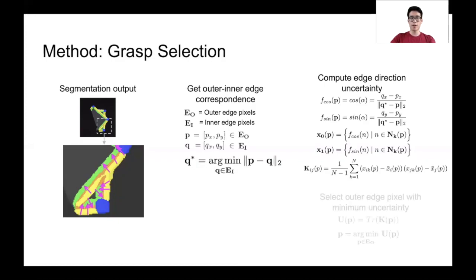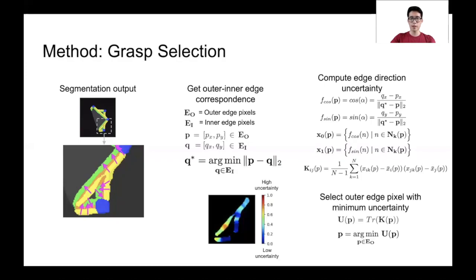The sum of the diagonal of the covariance matrix correlates well with the total variance in the edge direction angles. We find the outer edge pixel and direction vector with lowest directional uncertainty and select that as our grasp point and direction. The new figure shows how our method marks areas where multiple inner edges are present as areas of high uncertainty, whereas areas with a single inner-outer edge are shown to have low uncertainty.